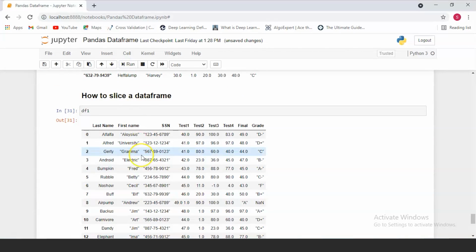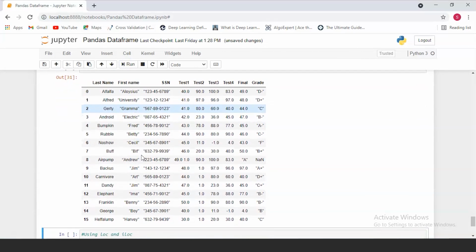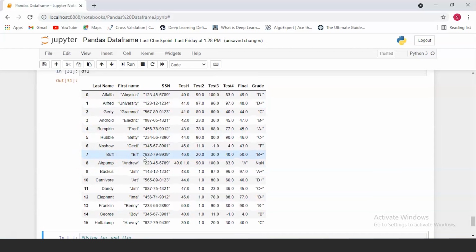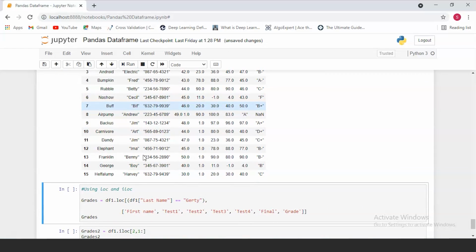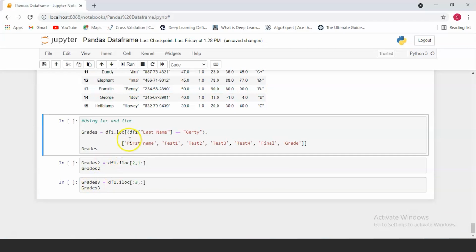So far we've worked with a complete data frame. Now what happens if you don't want to use a complete data frame but only want to use a small portion of it? You can get the small portion by using slicing. Slicing is nothing but using an operator to select a set of rows or columns from a data frame. You can perform slicing by using the loc and iloc function.